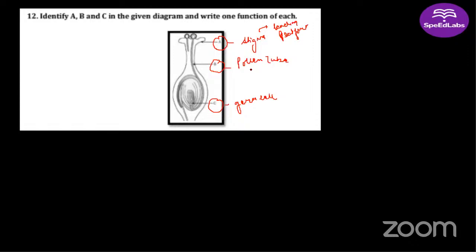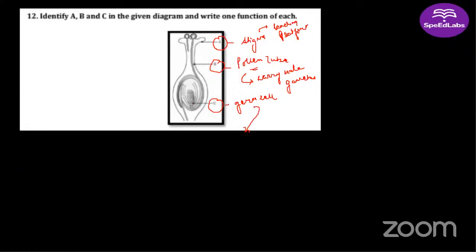All right. Pollen tube. What is the function of pollen tube? What are you going to write? Ma'am, we can say that pollen tube grows out from the pollen grain through the style to reach the ovary, so it carries male gametes into the embryo sac of the ovule. Right, very good. So its function is mainly to carry the male gametes towards the embryo sac. Then here there is this female germ cell. What is the function of female germ cell?